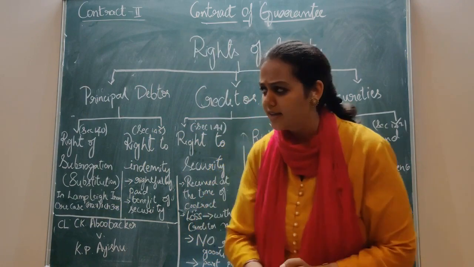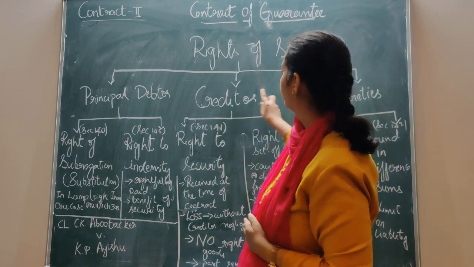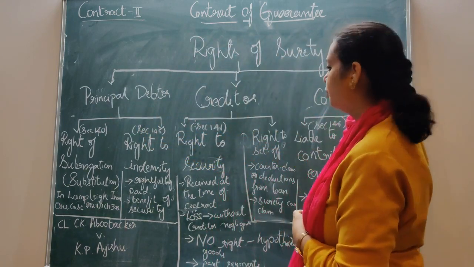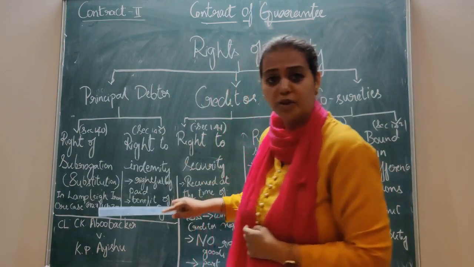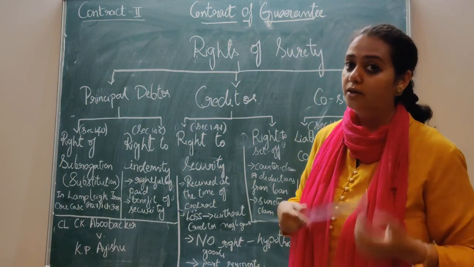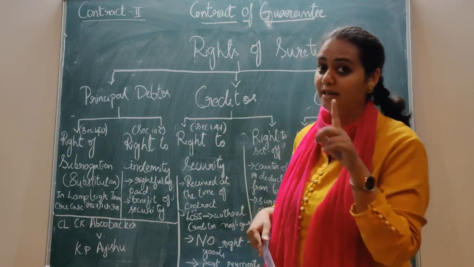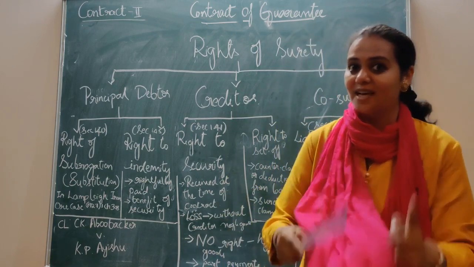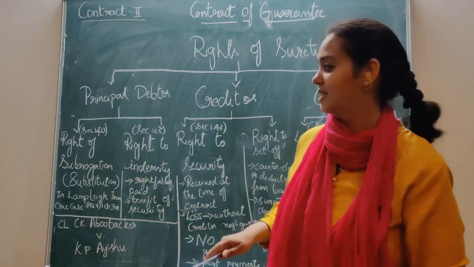Fine. We just revise it. This is your last topic under the contract of guarantee: the rights of surety. He has rights against the principal debtor, the creditor and co-sureties. Against the principal debtor, there is the right of subrogation, that is, the right of substitution. He comes to the place of the creditor after making the payment to the creditor. The principal debtor had taken a loan, so after paying that loan, he steps into the place of the creditor and recovers the amount from the principal debtor.